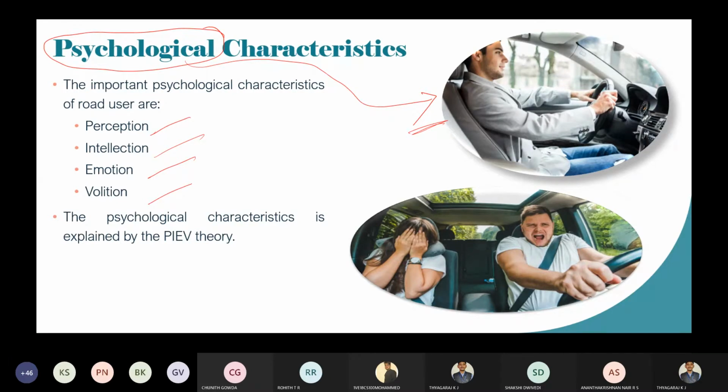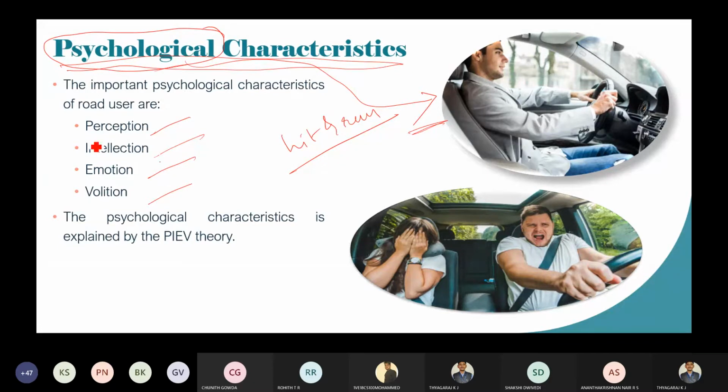Yes, you are going to stop the vehicle. But some people will hit the vehicle and run away, which is called a hit and run. But in the actual procedure, you are going to stop the vehicle without hitting that object. That behavior of the driver we are going to call a psychological characteristic.